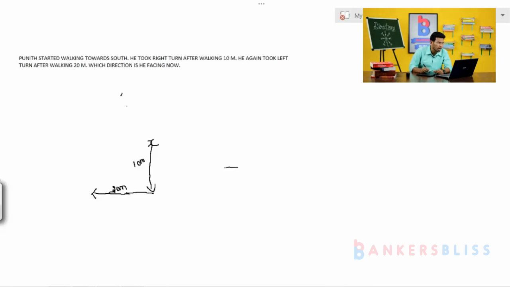So guys, the arrow should be like this. Which direction? It is nothing but west. Is it clear, guys, how to solve the problem? Only one funda: the instruction is given to you. Just imagine the instruction is given to you. Then the entire problem will be solved easily.